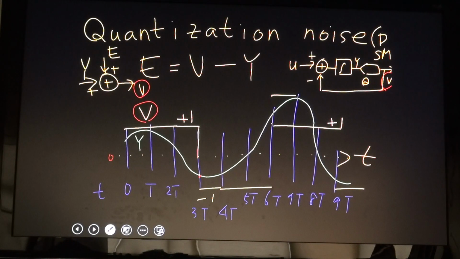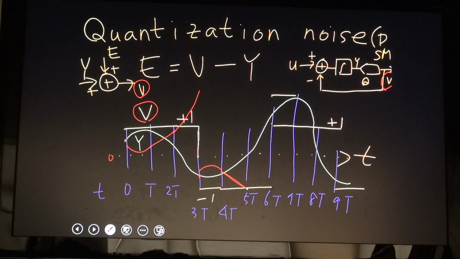Here my quantization noise is positive, and the difference increases a little bit, so it's increasing significantly. And then here the difference becomes negative, and still negative here. Is it negative, or V minus Y? Yes, it's negative like that.